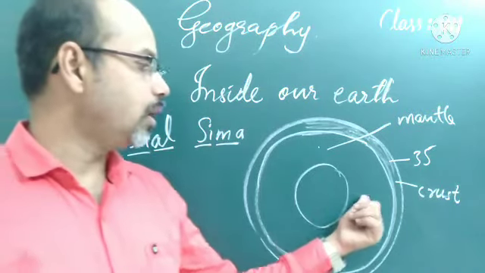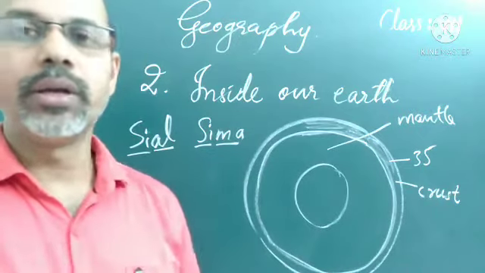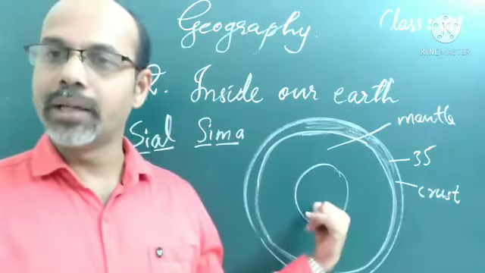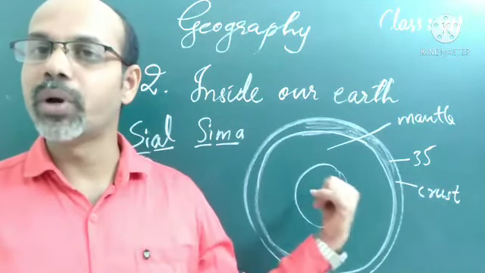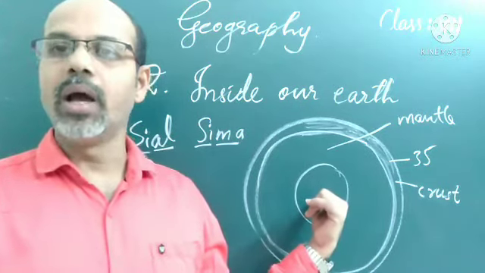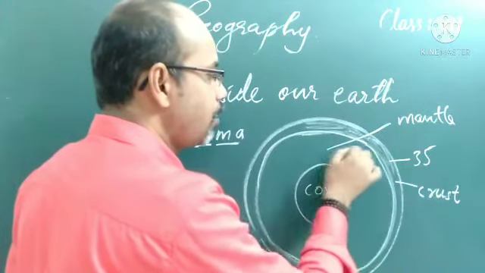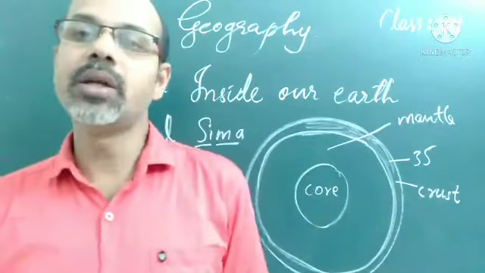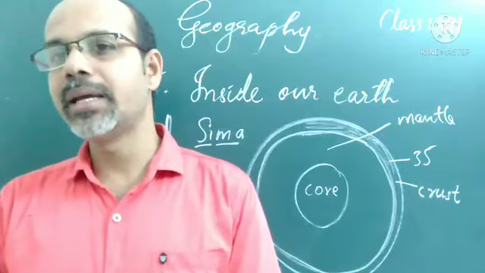Then the third one, the innermost layer, with a radius of about 3500 kilometers, is called the core. So: crust, mantle and core. The core is the innermost, extreme interior of the earth, about 3500 kilometers in radius.